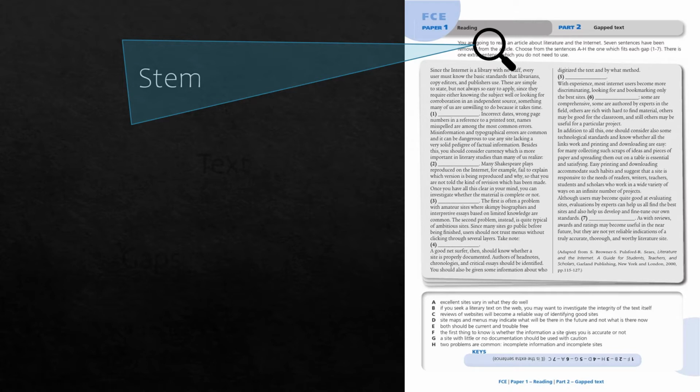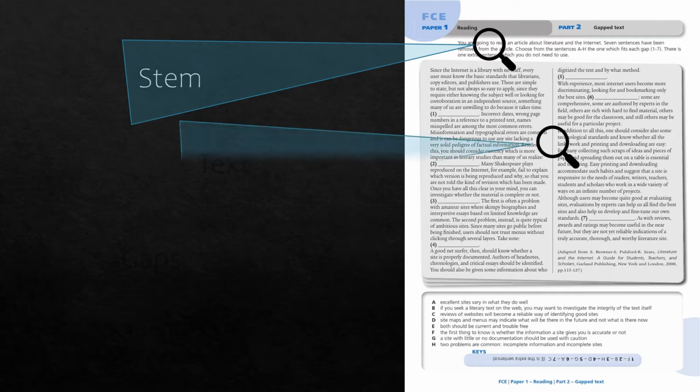You're going to read an article about literature on the internet. 7 sentences have been removed from the article. Choose from the sentences A to H the one which fits each gap from 1 to 7. There is one extra sentence which you do not need to use. Guys, you will always have an extra sentence, okay? And you have to match the gaps here with the sentences.